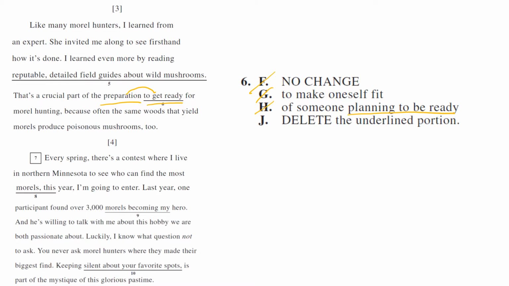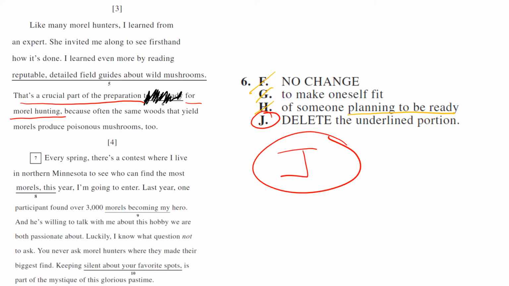So really what you just need is to get rid of to get ready for already because it's already said in preparation. So preparation, let's make sure it reads correctly. That's a crucial part of the preparation for morel hunting. You don't need that phrase in the middle, so your answer has to be J. Just delete the underlined portion because everything else is redundant.